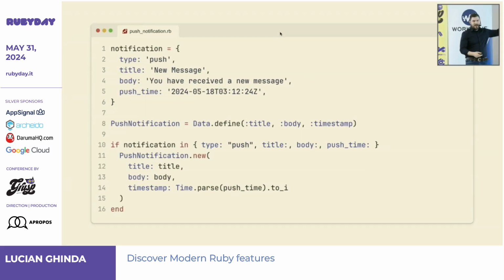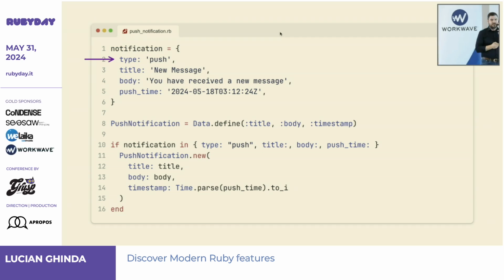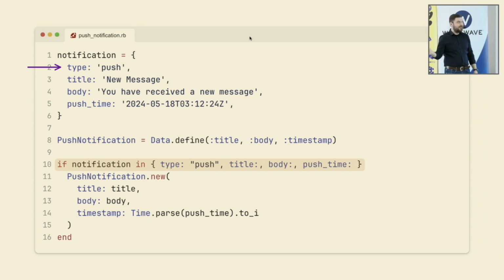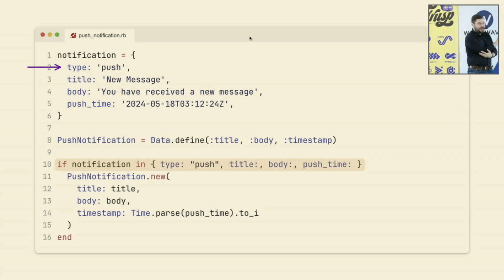So, of course, I'm making a data-defined structure, and then what I can do, because the type is push, okay, I don't know what other types are, but I want to make sure that I'm only processing this type that I'm sure of, right? So I can write this code which is pattern matching, and I can say, if the JSON that you're providing me has the following structure, type push, and then some other attributes that I'm concerned with the value, I can instantiate what new. And then you might say, hey, but where are the title, body, and push time coming in that thing there? I did not define those there.